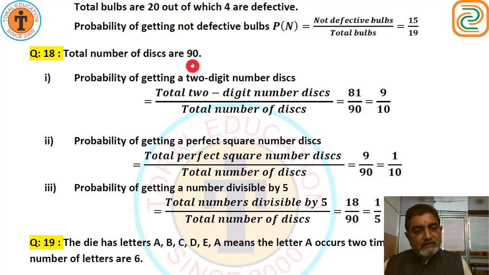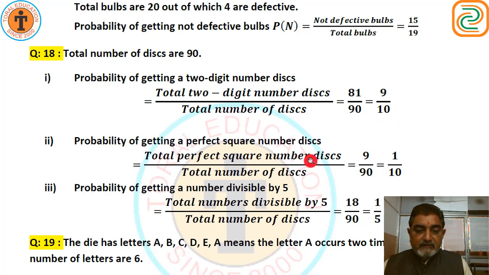Beginning from 10, 10 is the smallest 2-digit number. 10 to 90, we get total 81 2-digit numbers. So 81 upon total numbers 90. 9 9s are 81, 9 10s are 90. So 9 upon 10 is our answer.